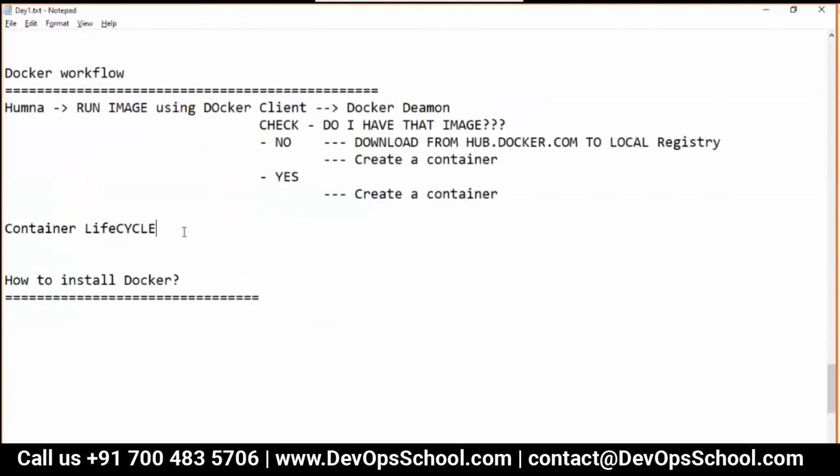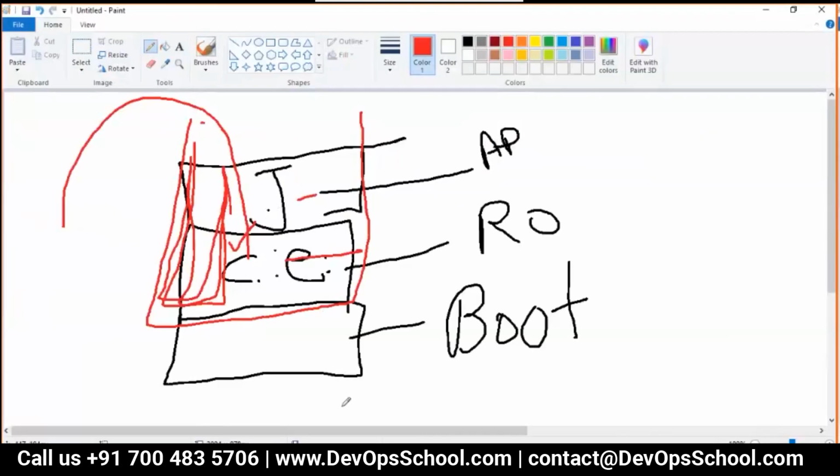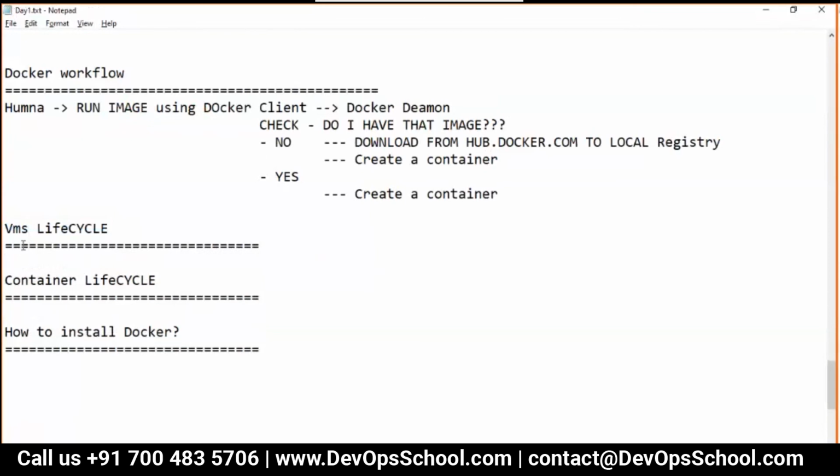But before I talk about the container life cycle, because you have been using VMs for the last 20 plus years and you are comfortable with the VM life cycle, can you tell me what a VM's life cycle is? If you teach me the VM life cycle, I will teach you the container life cycle as well. Anyone would like to tell me?